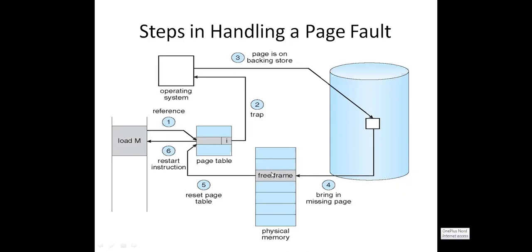Whenever we keep it in the main memory, automatically we need to change this I bit to V. Why do we need to change the I bit to V? Because now the page is in the main memory frame, so automatically we need to keep it as a V, and then we need to restart the instruction. Now you can execute the instruction. Why? The information is available in the main memory.